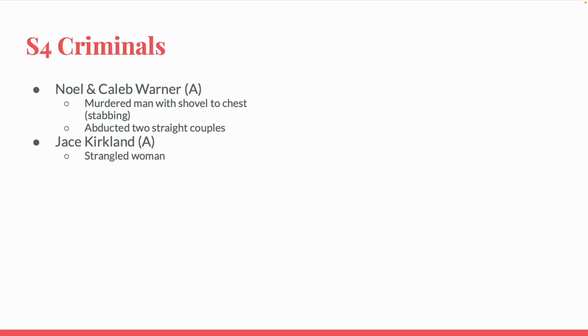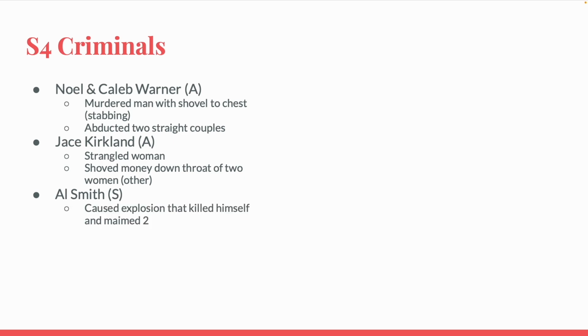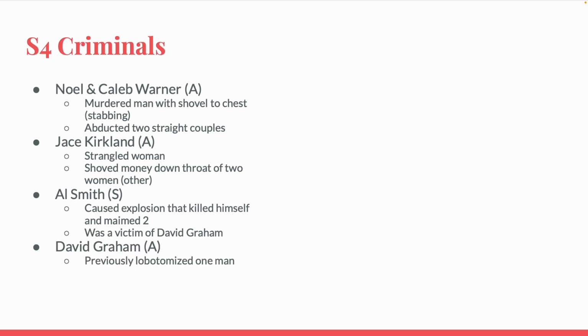At the end of the first episode, we saw Jace Kirkland. He was also arrested. He strangled a woman and then shoved money down the throats of 2 women, which was recorded as other. Al Smith ended up dying by suicide. He caused an explosion that killed himself and maimed 2. He was also a victim of David Graham. David Graham, who was arrested at the end, previously lobotomized 1 man, lobotomized a man, and then abducted a man.